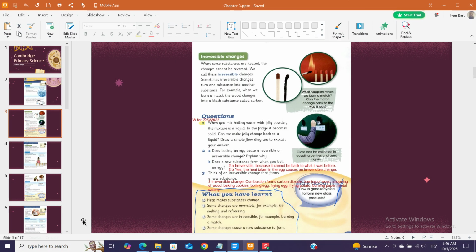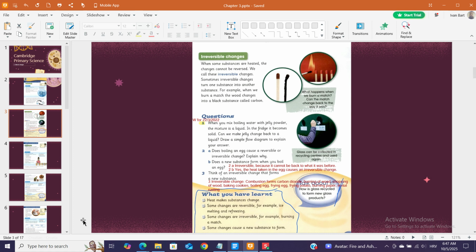Glass bottles and jars. Glass can be collected in recycling centers and used again. 2a. Irreversible, because it cannot go back to what it was before. An egg. 2b. Yes, the heat taken in by the egg causes an irreversible change. 3. Think of an irreversible change that forms a new substance.